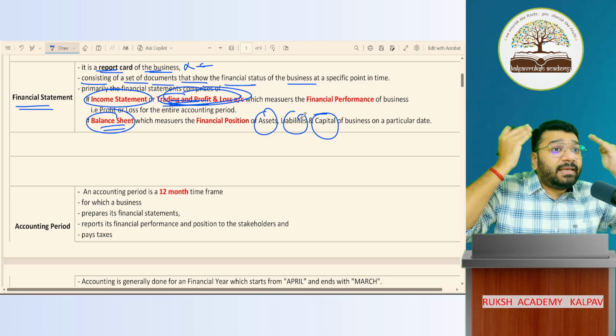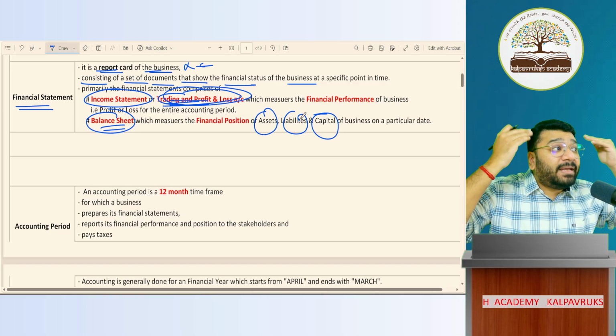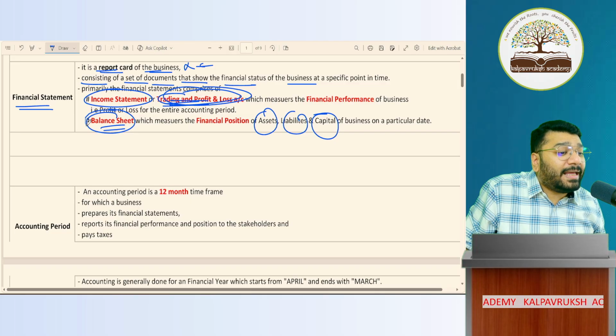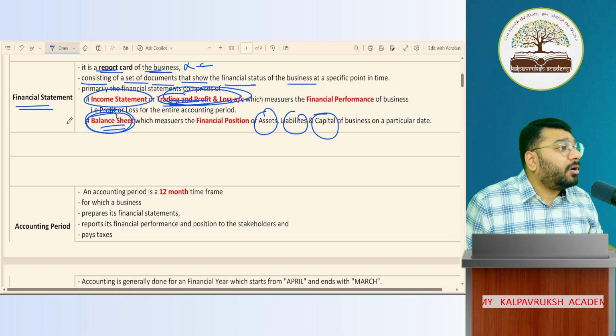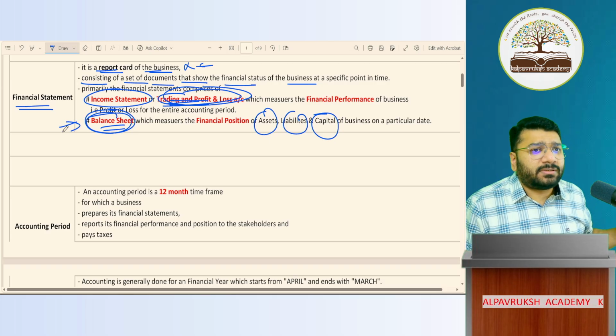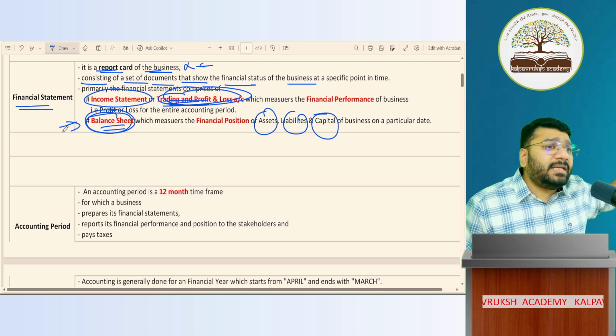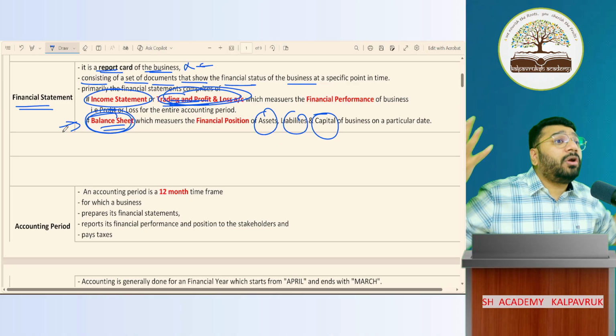All the memory related information is stored in a document called the balance sheet. Got it? Not got it? About this in depth, I'm yet to discuss. Whatever I've discussed in the last class, that is what I'm revising. I have to give a lot of information to you.